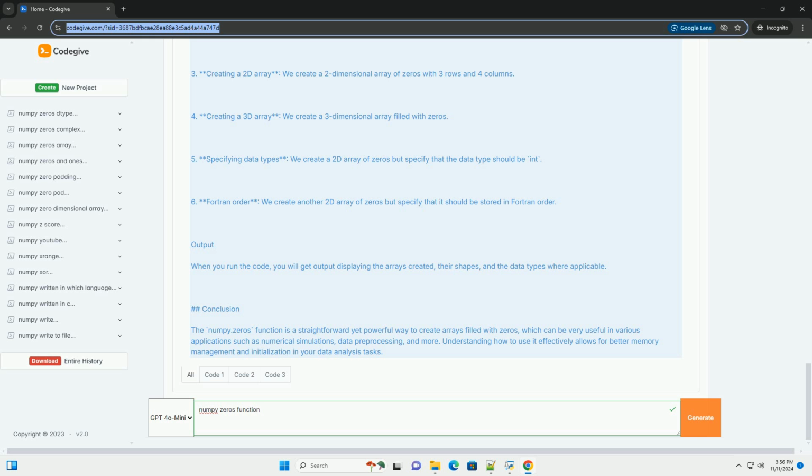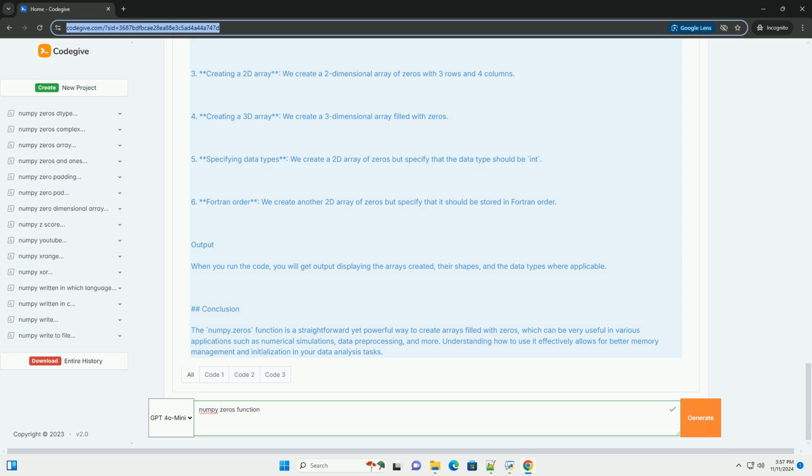Common data types include int, integer; float, floating point number; bool, Boolean value; str, string. Order. This is also optional, and it defines the memory layout order. It can be either C, row-major order, or F, column-major order. The default is C. Returns a new array of the specified shape and data type, filled with zeros.